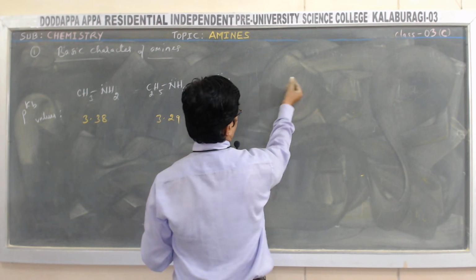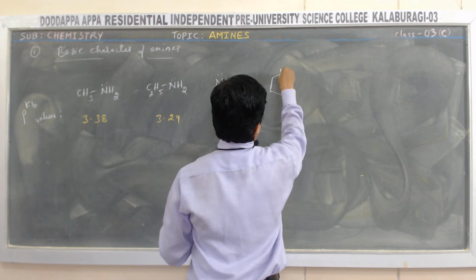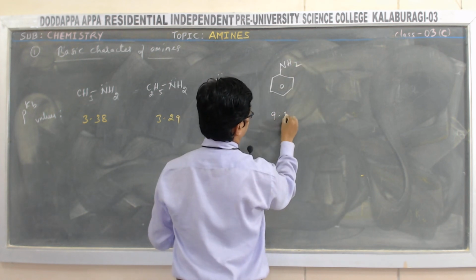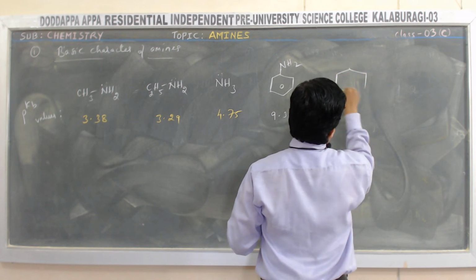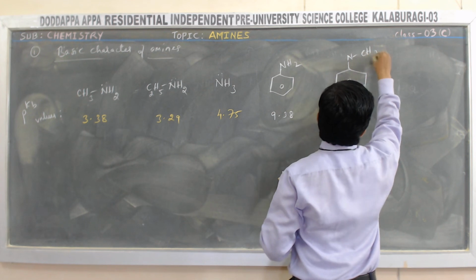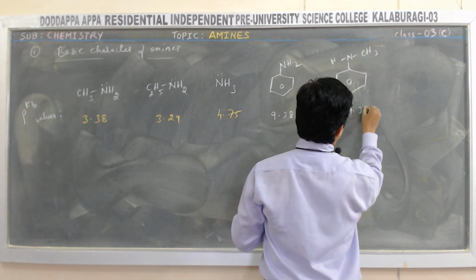See ammonia, then another one, let me take this aniline. So aniline, its value is 9.38. Then N-methylaniline. Its value is 9.30.